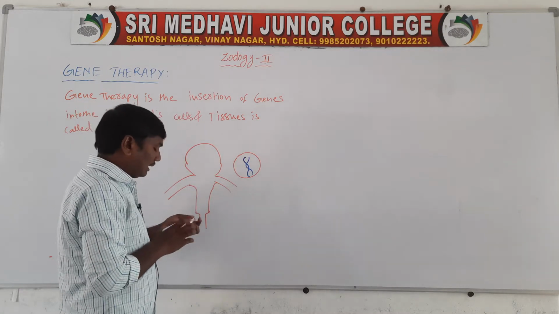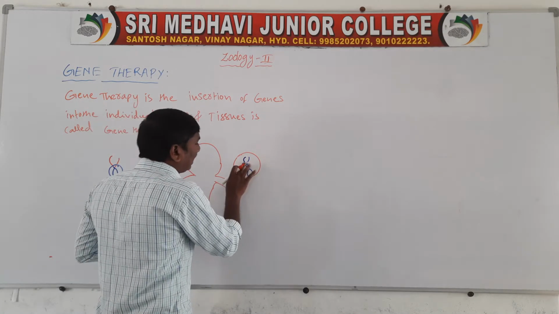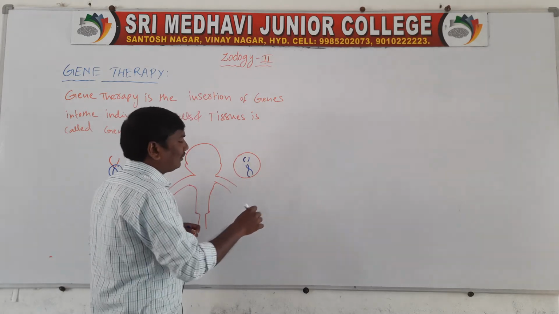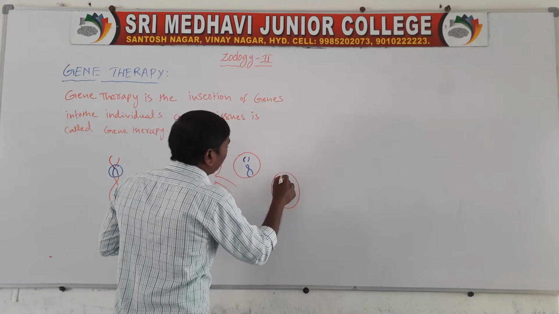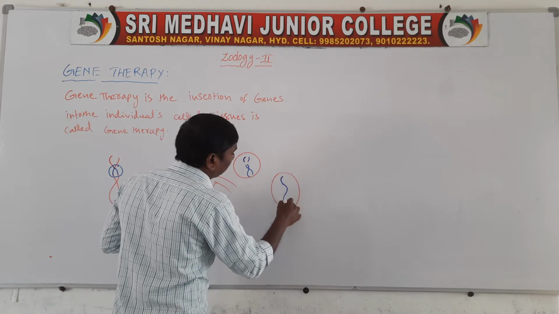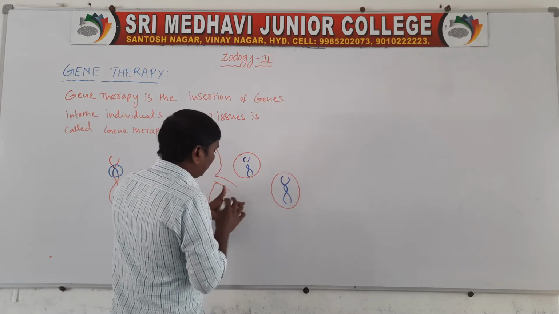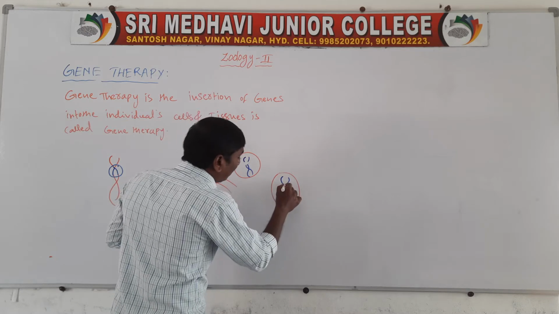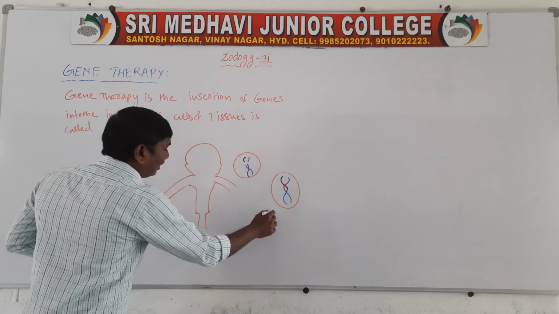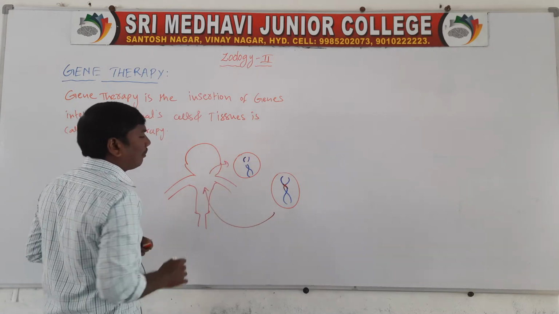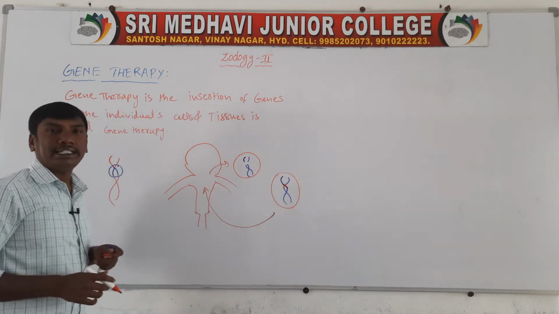In this genome, this area is affected, so a new genome is inserted in place of the non-functioning area. Next, these are transported back into the body. This is called gene therapy.